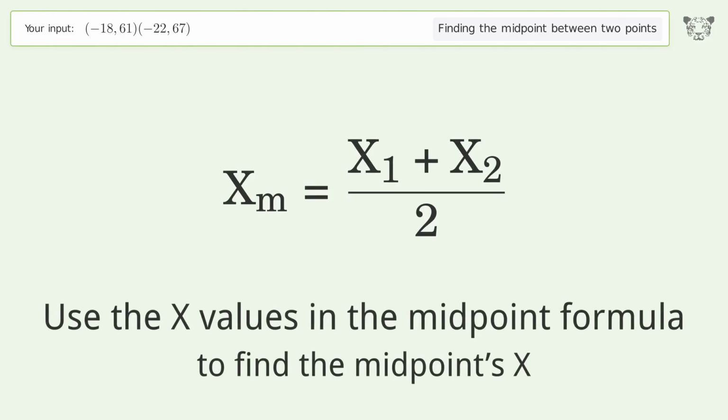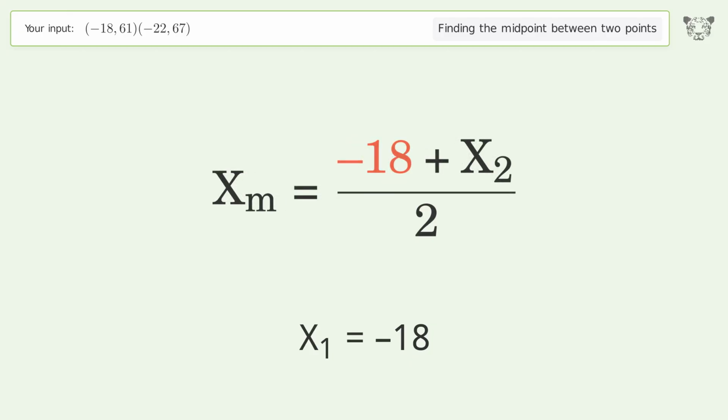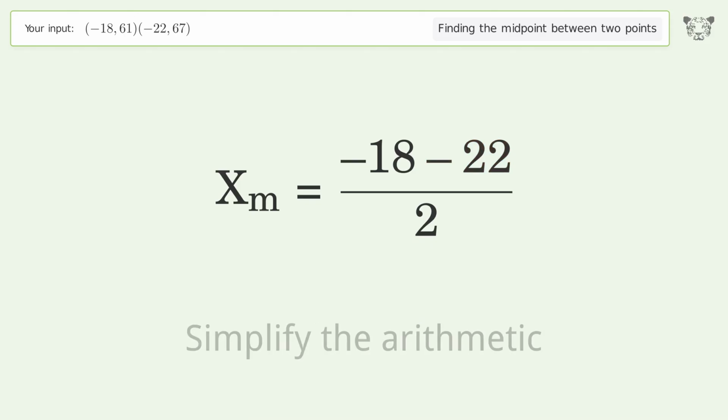Use the x values in the midpoint formula to find the midpoint's x. x1 equals negative 18. x2 equals negative 22. Simplify the arithmetic.